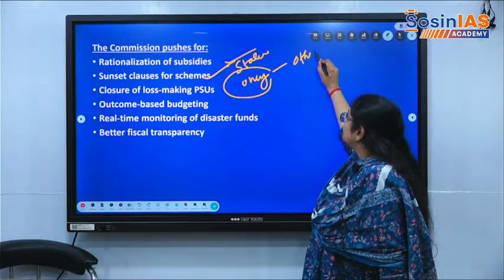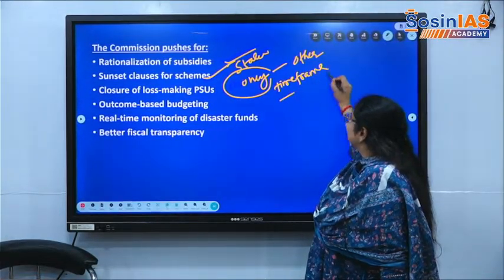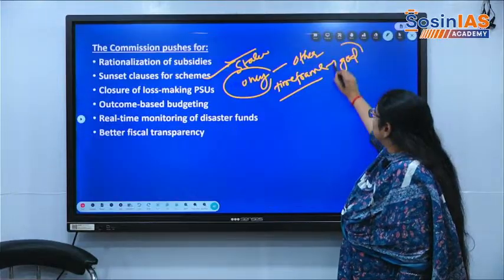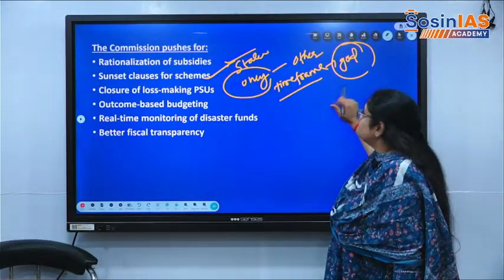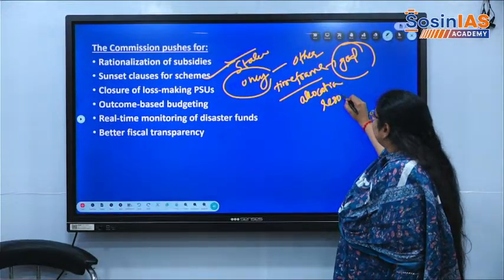If there is a time frame for every scheme, and if there are goals and achievable targets fixed for every scheme, then the allocation of resources will be good and it will be better.